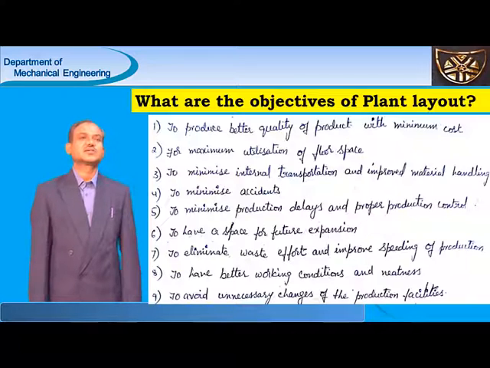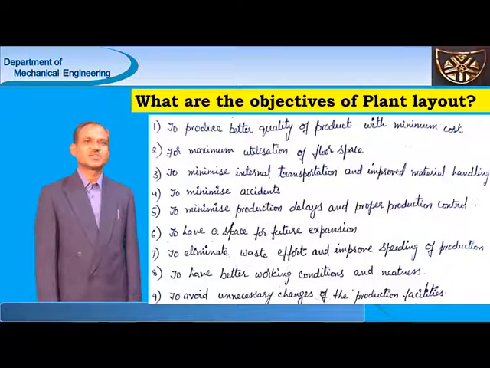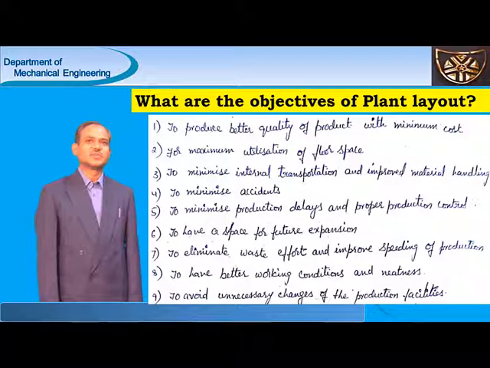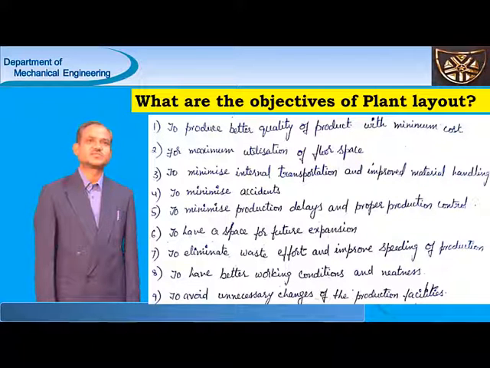Next important concept is the objectives of plant layout. Objectives are nothing but the uses of plant layout. First point is to produce better quality of product with the minimum cost; a good plant layout is needed.